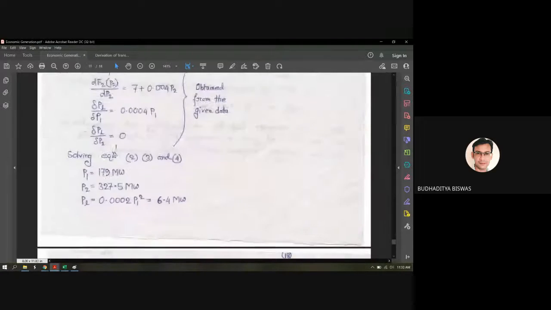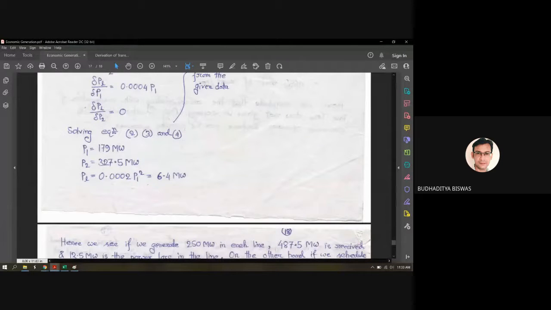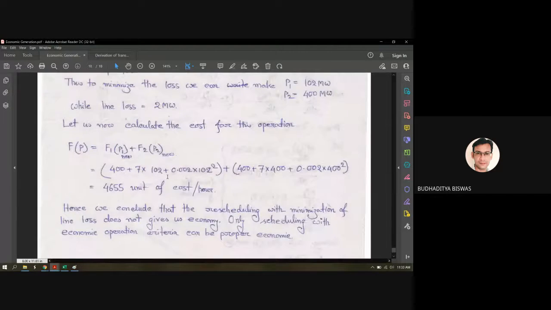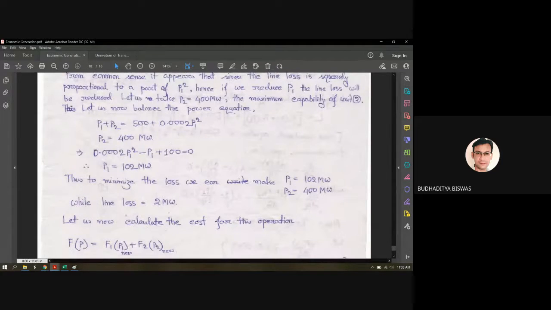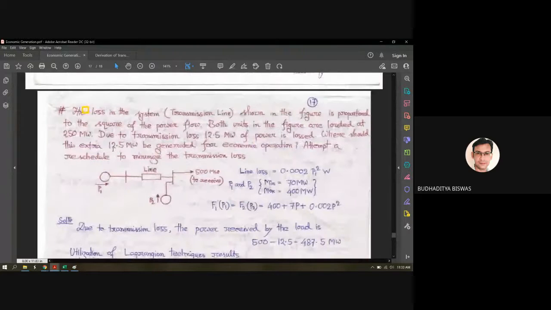So here you see the generation changes 179, 327.5, and the transmission loss also changes from 12.4, 12.5 to 6.4, and in the last one the generation is 100 to 400, so the transmission loss also changes. So transmission loss is totally dependent upon the generation, it should not be a fixed quantity. And this 12.5 megawatt, which the question gave, is for a particular condition, and this condition was 250 megawatt shared by each generating plant. Understood the answer?